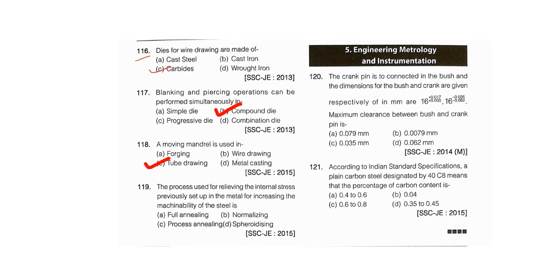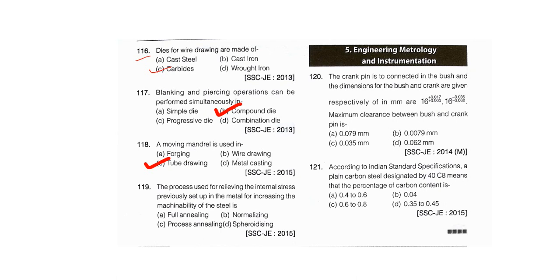Next, the process used for relieving the internal stress previously set up in the metal for increasing the machinability of a steel is full annealing, normalizing, process annealing, or spheroidizing. So what is full annealing? It is the process of heating steel to about 50 to 75 degree Celsius above the upper critical temperature for hypoeutectoid steel, and above the lower critical temperature for hypereutectoid steel, so that there will not be much hardness and we can have very good ductility.